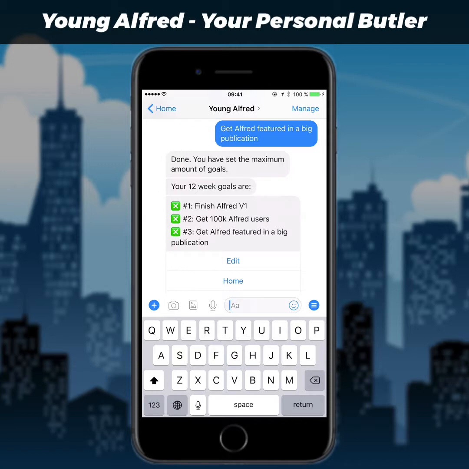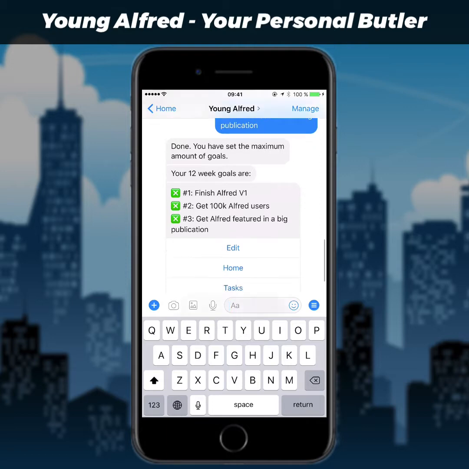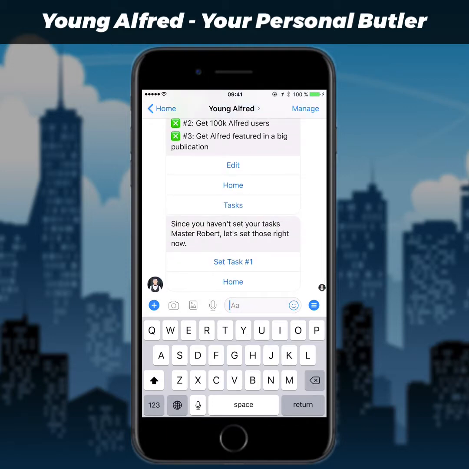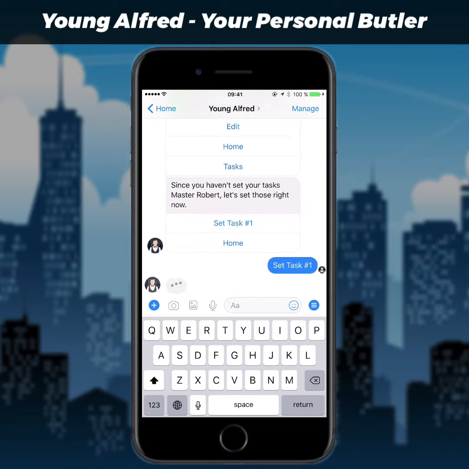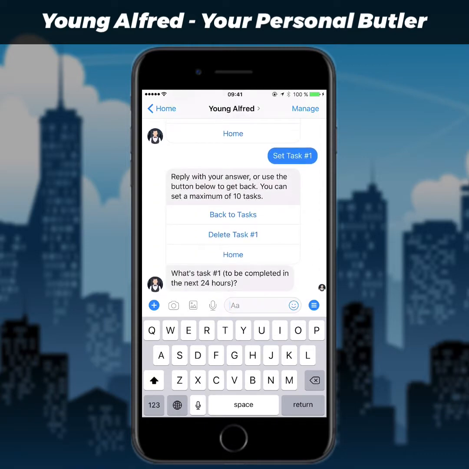As we can see, there's an X to the left of them, which means they're undone. We can mark them done if we want as we finish our goals. But now that we've got our goals, we need to set our tasks. And again, tasks are to be finished within the next 24 hours. So this is where we go really micro. We're going to decide what's the first task to be completed in the next 24 hours.